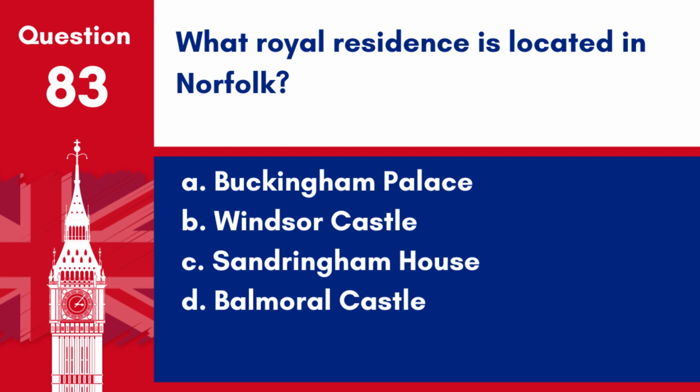Question 83. What royal residence is located in Norfolk? A. Buckingham Palace. B. Windsor Castle. C. Sandringham House. D. Balmoral Castle. Answer C. Sandringham House. Sandringham House is a private residence of the British monarch, located in Norfolk, England.